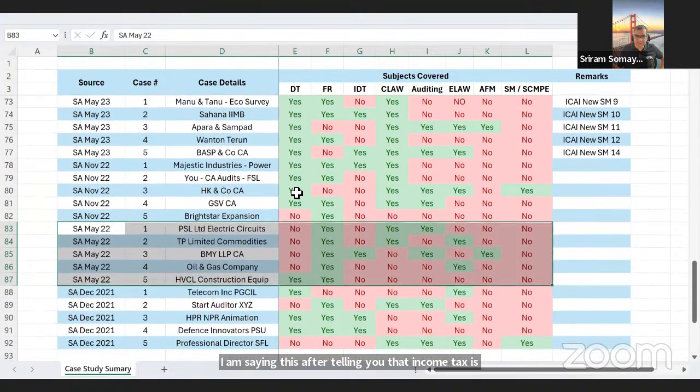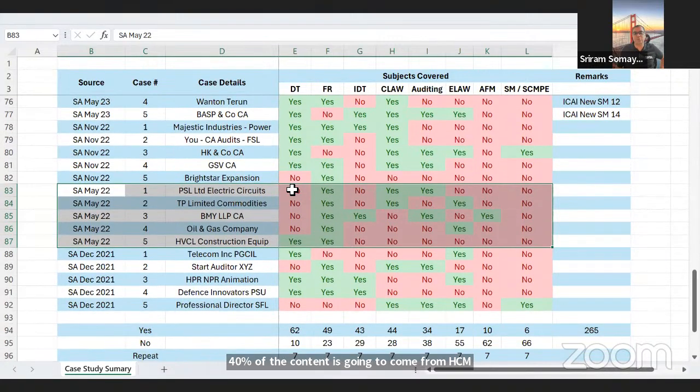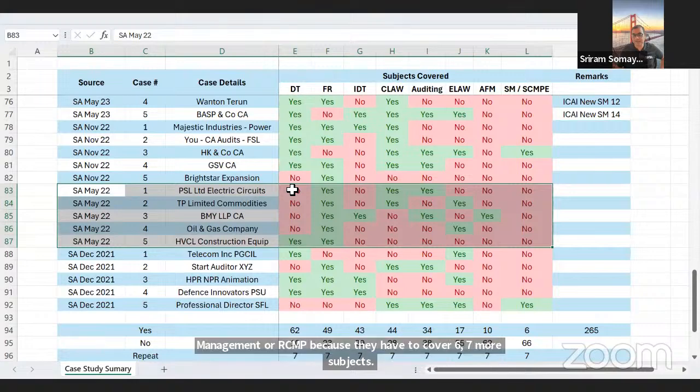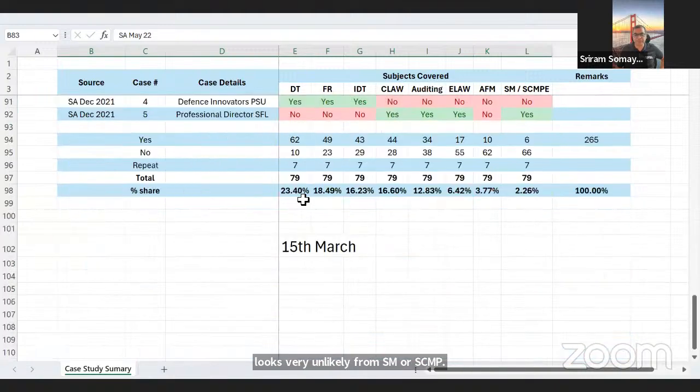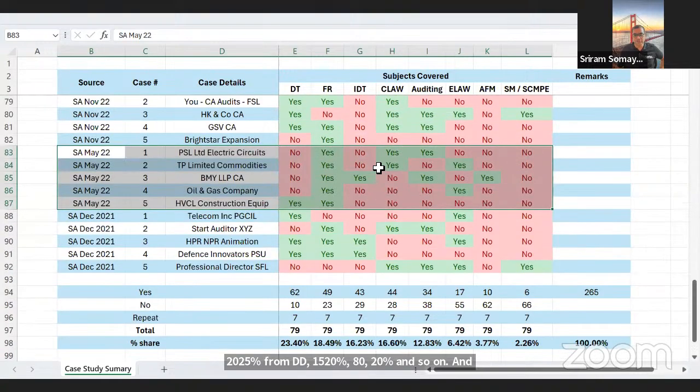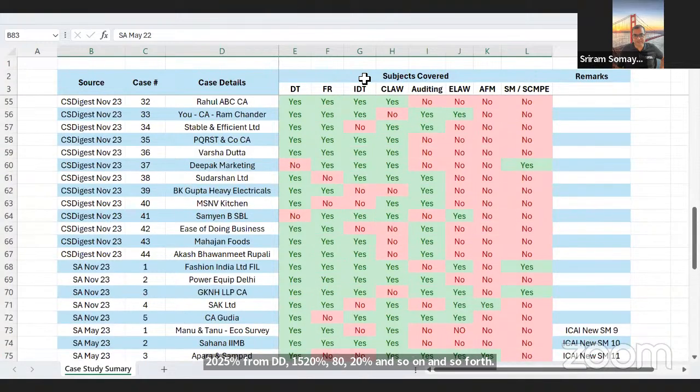So the institute is very much capable of these bouncers, but I very much doubt that 40% of the content is going to come from SCM, strategic management or SCMPE, because they have to cover 6-7 more subjects. So at the most 15%, 20%, not beyond that. But that also looks very unlikely from SM or SCMPE. Most likely, they will follow this pattern: 20-25% from DT, FR 15-20%, IDT 15-20%, and so on and so forth. Right. So this is the summary.